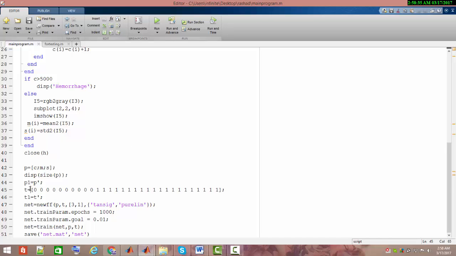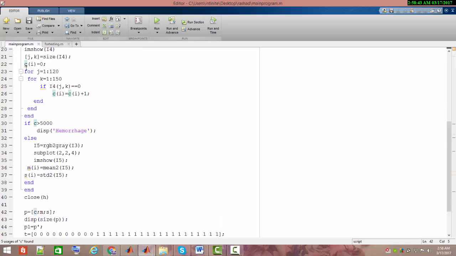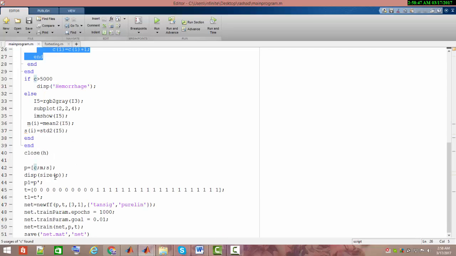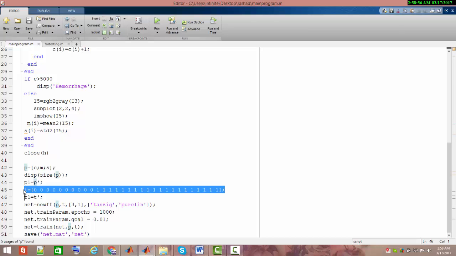Okay, and this T matrix, the target matrix, with the help of the P matrix, which has the features M, S, and C, which are calculated here, is fed to P, and with the help of P I'm going to perform training with T as the target matrix.